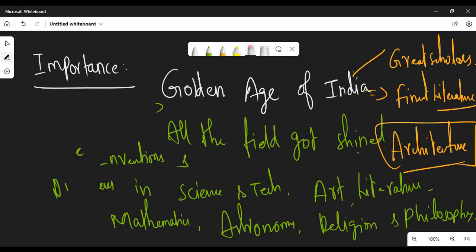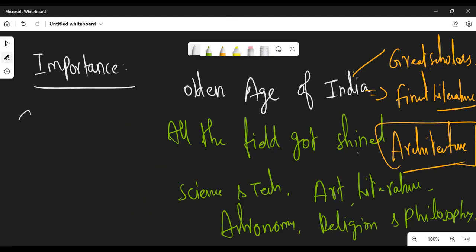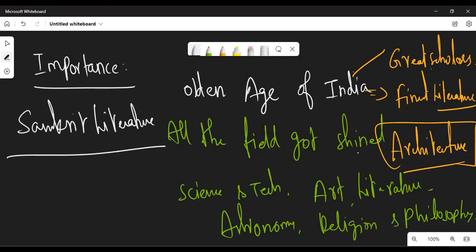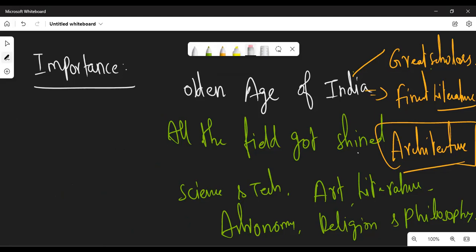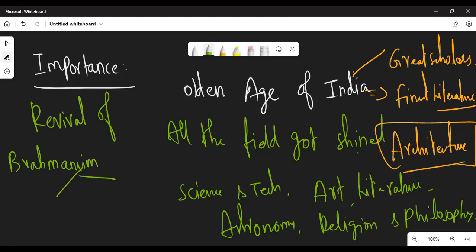For example, many literary works were produced in the Sanskrit language. Sanskrit was in revival, and also a revival of Brahmanism, that is Hinduism, Shaivism, and Vaishnavism.